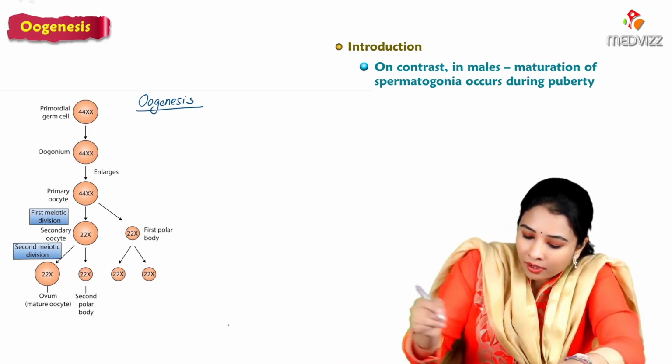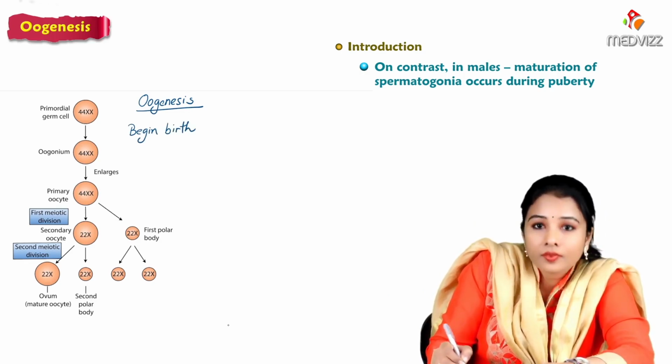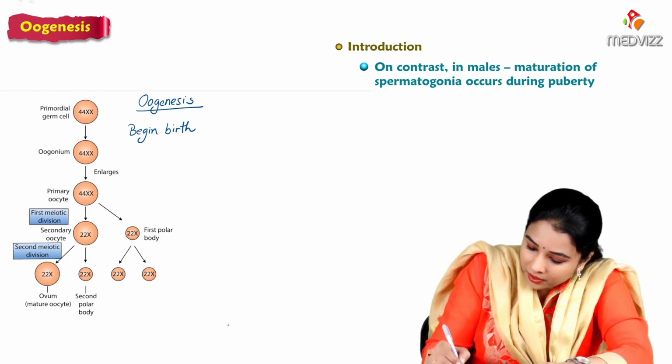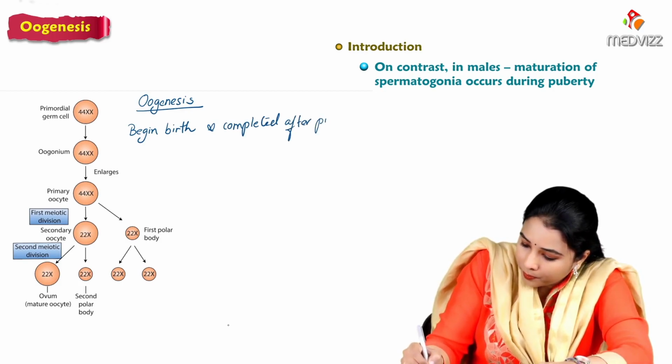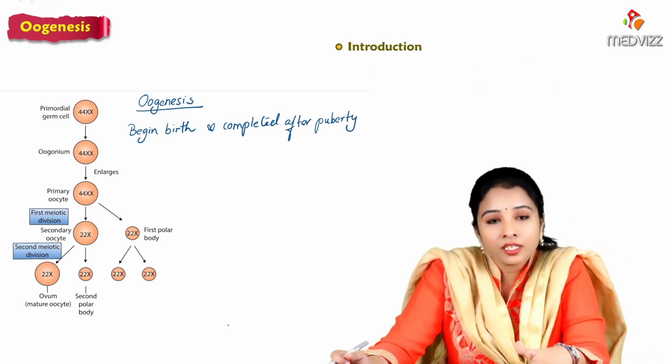So the maturation begins before birth and is completed after puberty. Let's see how the changes happen.